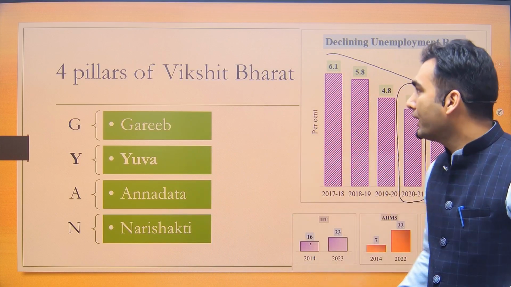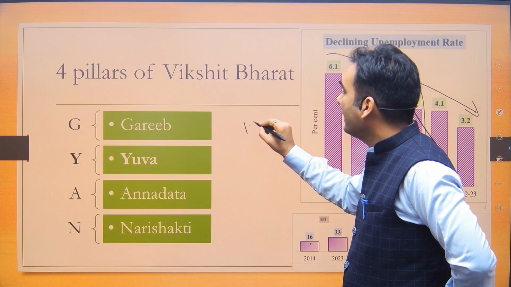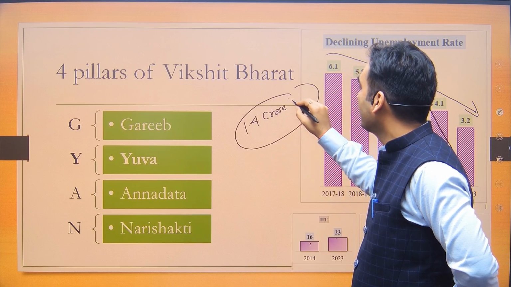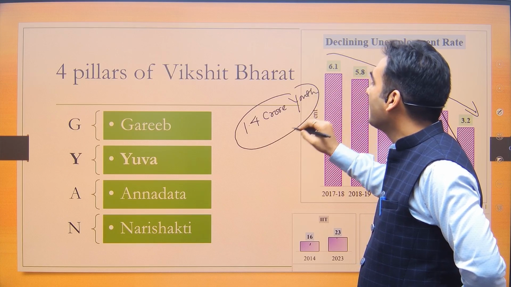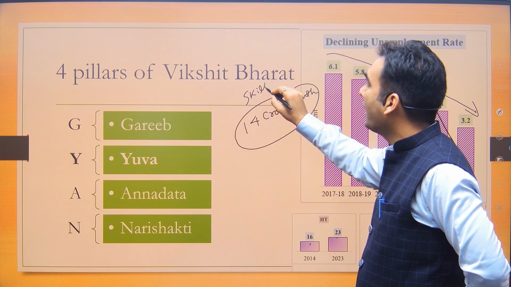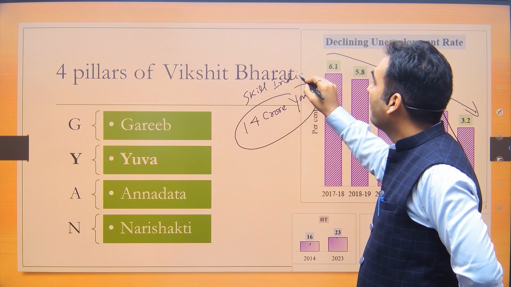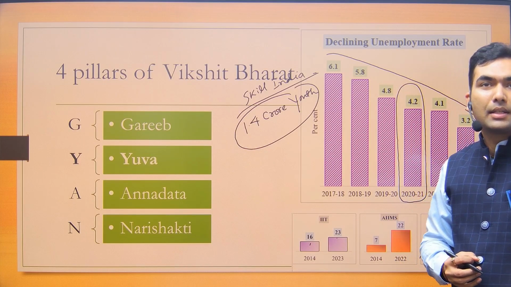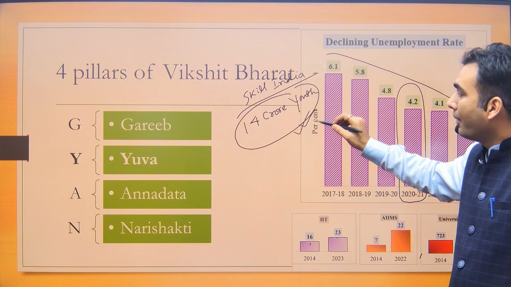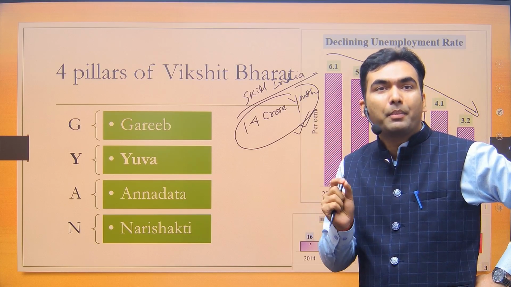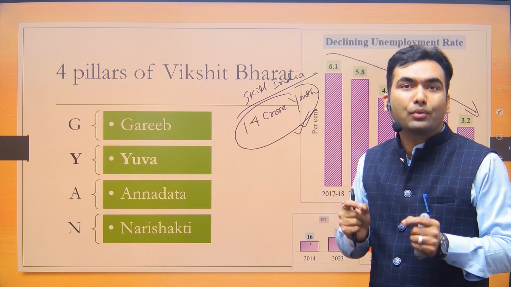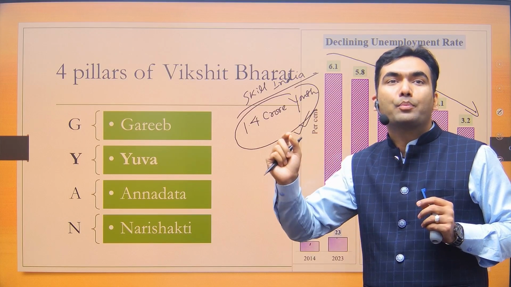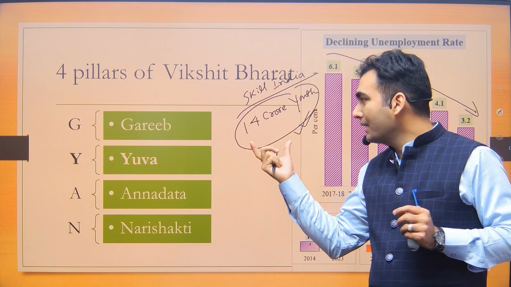Apart from that, there is some important data which is given. In case of Skill India, there have been 1.4 crore youth who have been skilled under Skill India. So now a question can be asked about the effectiveness of the Skill India scheme, that how many youth are being skilled. Now this is the number that we have. Although it would have been better if the government had produced that, out of the total workforce, what percentage of the workforce is now skilled, whether that has improved or not. Okay, but the government has not produced that data.